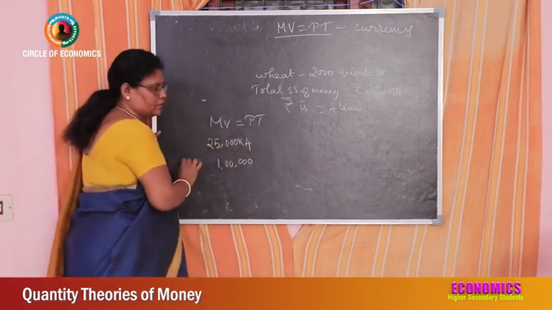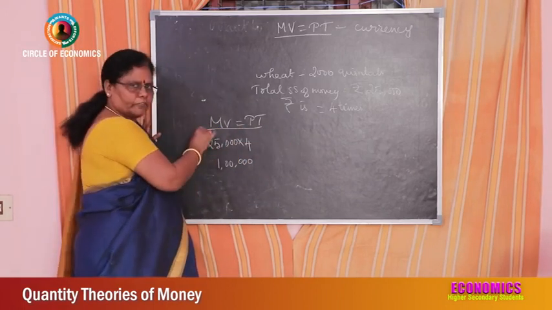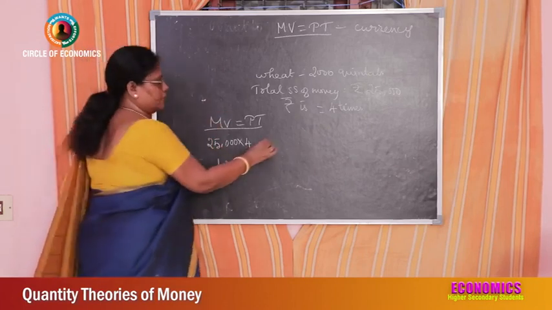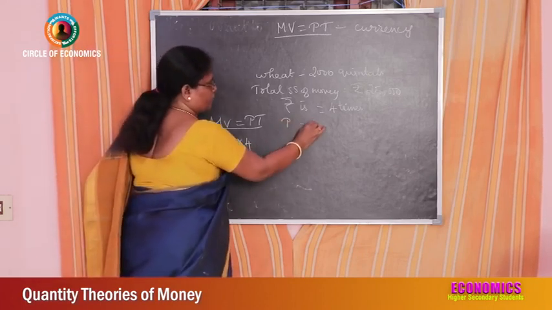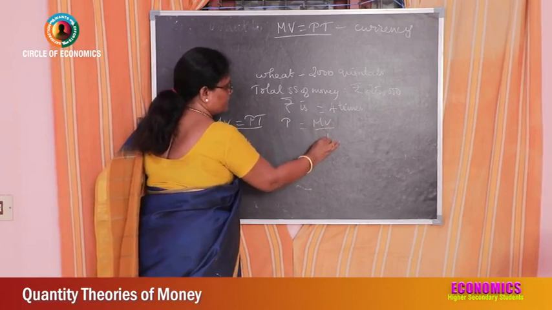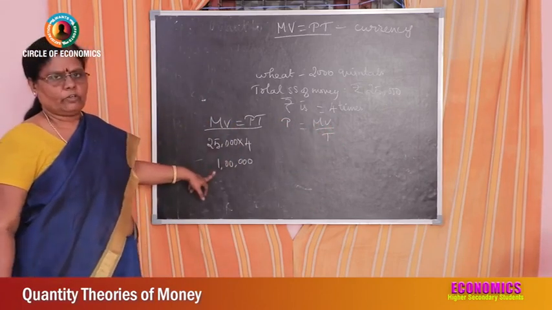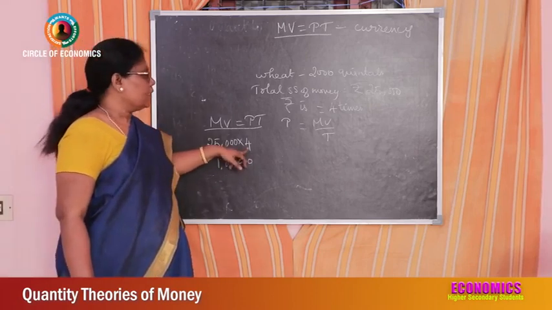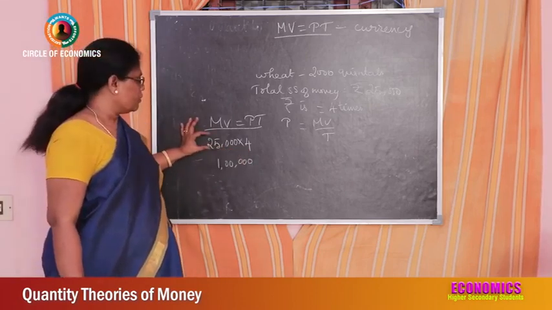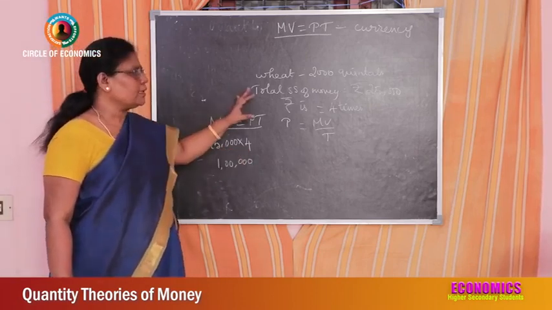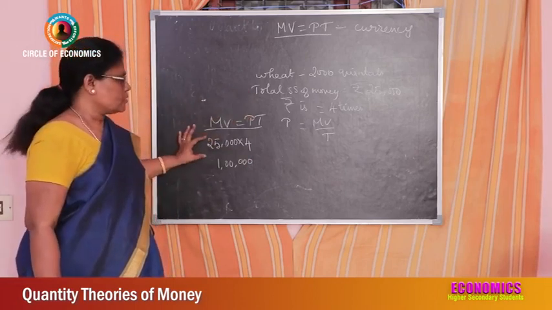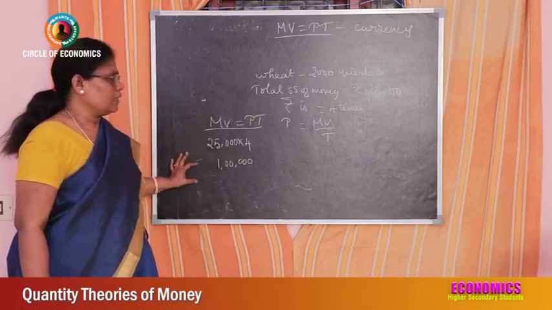We can find out from this equation. If MV is equal to PT, then P is equal to MV by T. Now M into V we have found out. The velocity is 4 times, and the total quantity of money supplied is 25,000, so totally 1 lakh is there.